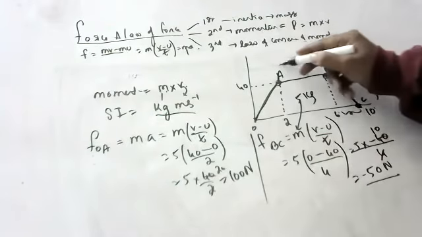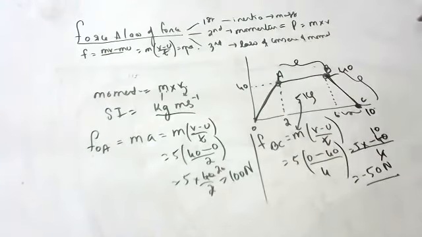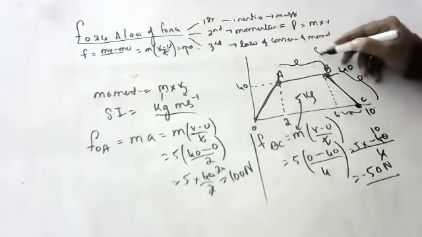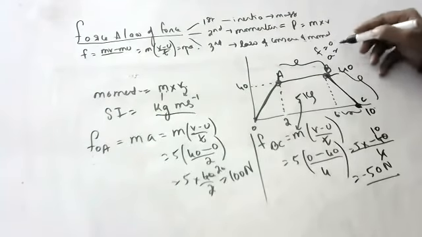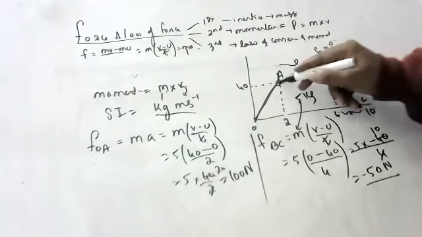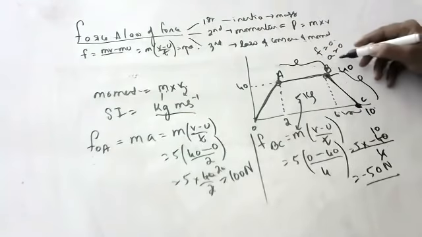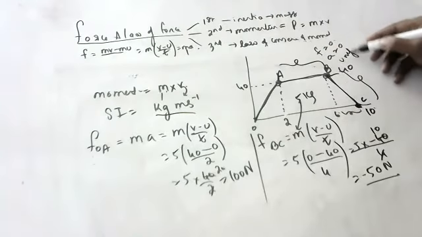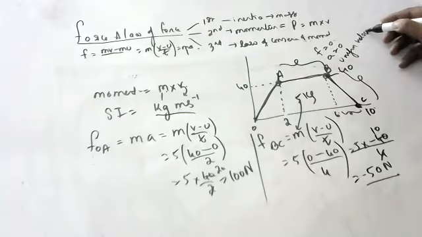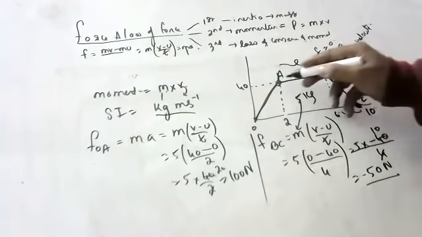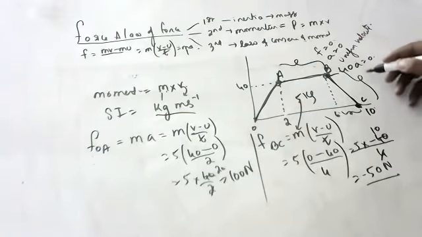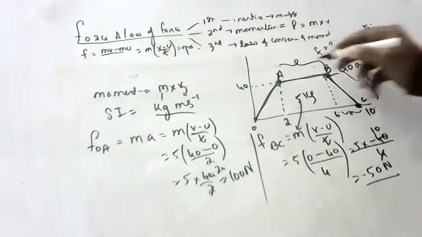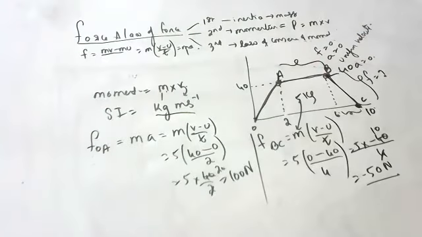And what is the force acting from A to B? Anyone? 0. Why 0? Because acceleration is 0. Why is acceleration 0? Because the body is moving with uniform velocity. When a body is moving with uniform velocity, its acceleration is 0, and if acceleration is 0, force is also 0. From A to B, the force is going to be 0. Next question.